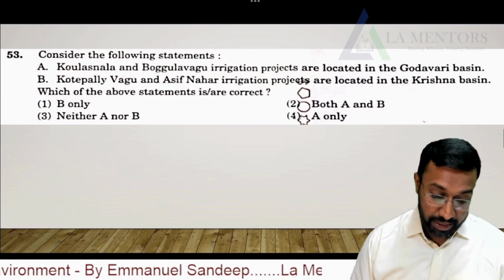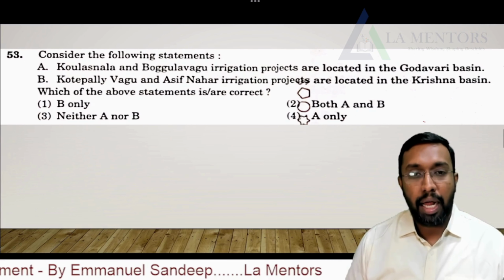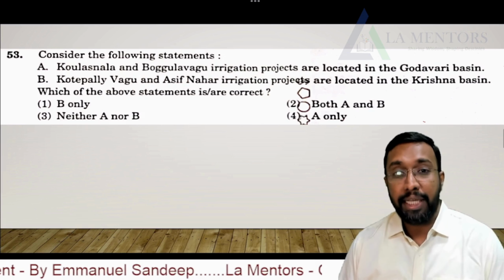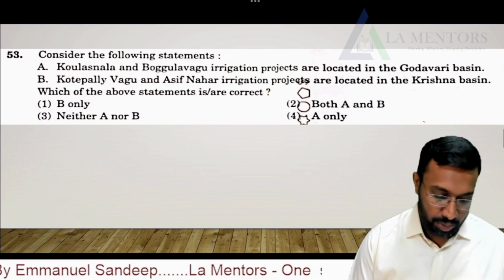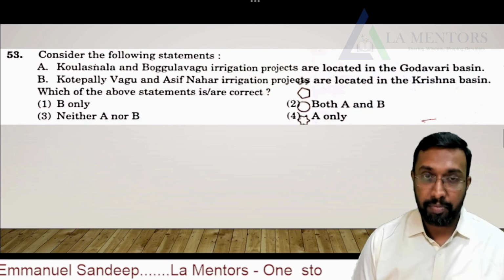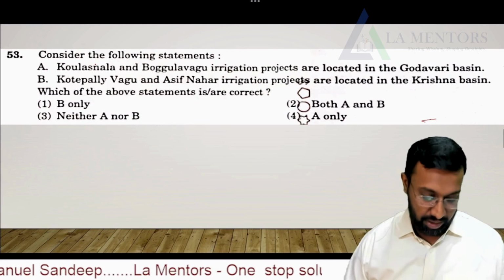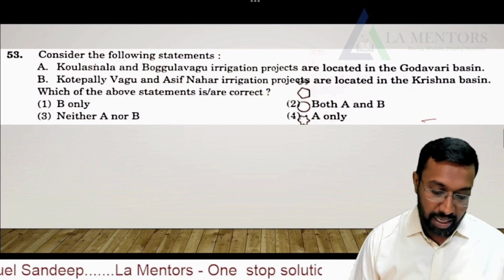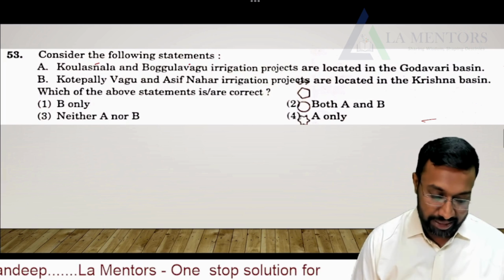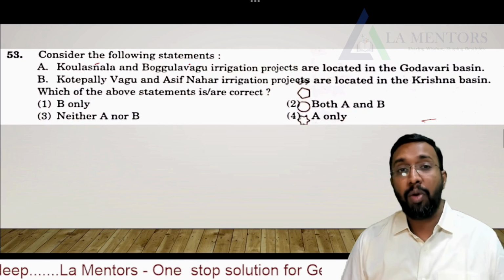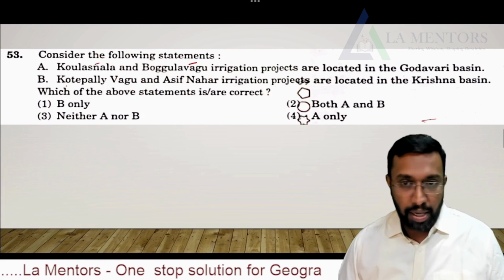Consider the following statements. Kaulasnala and Boggalavagu irrigation projects are located in the Godavari basin. That's very true. One is in Nizamabad district and the other one is in Karimnagar district, which is a part of your Godavari basin. And next, Kotipalli Vagu and Asif Nahar irrigation projects are located in the Krishna basin. Yes, very true. Kotipalli Vagu, which is a part of Krishna, is close to the regions of Nalgonda.